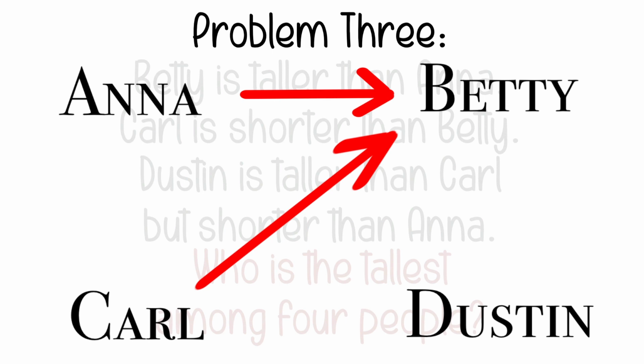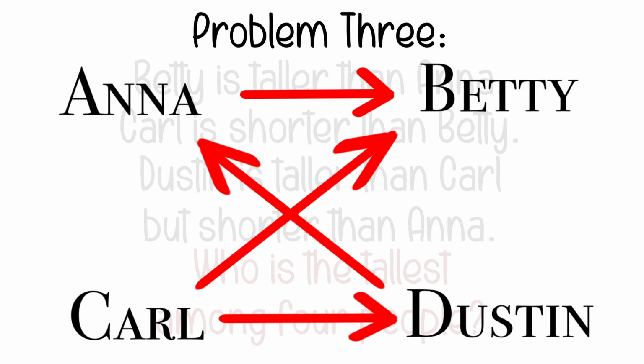So we make an arrow from Carl pointing to Dustin and another arrow from Dustin pointing to Anna. In the diagram, we can see that Betty is taller than Anna and Carl. Since Dustin is shorter than Anna, that means Dustin is also shorter than Betty. So, if Betty is taller than Anna, Carl, and Dustin, that means Betty is the tallest.